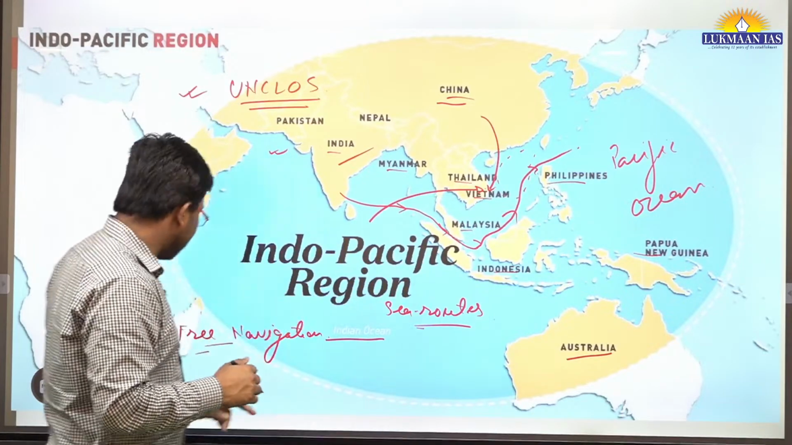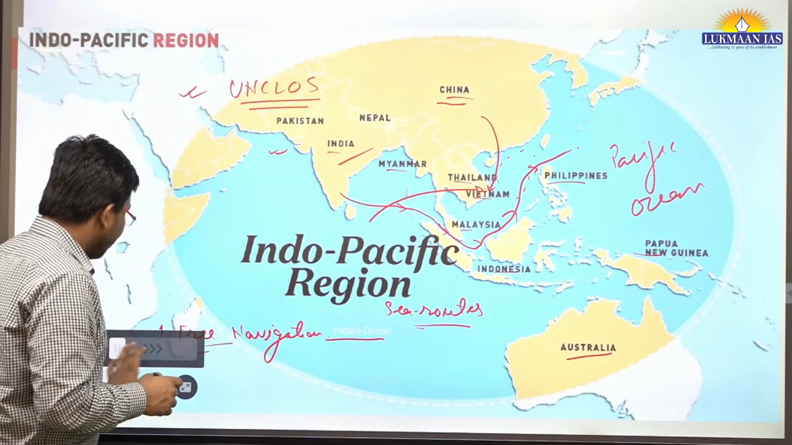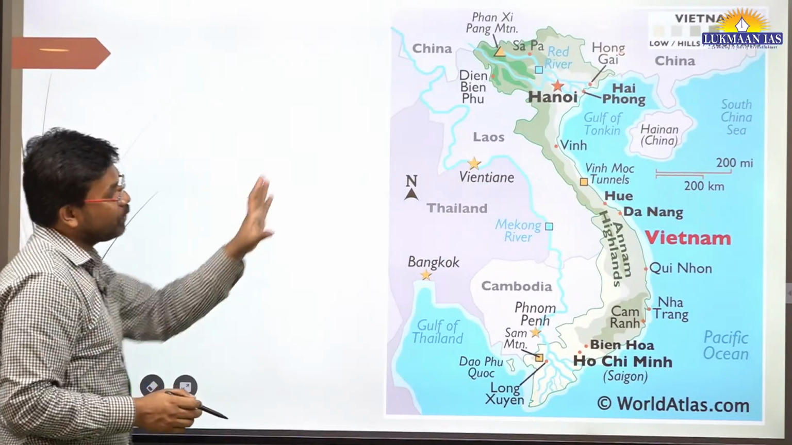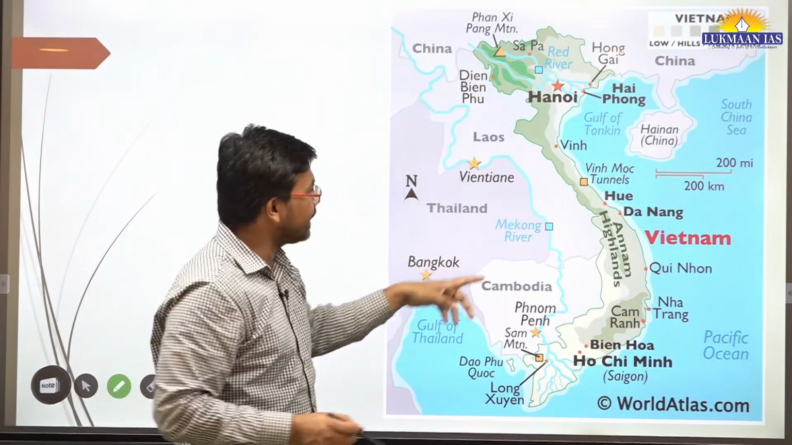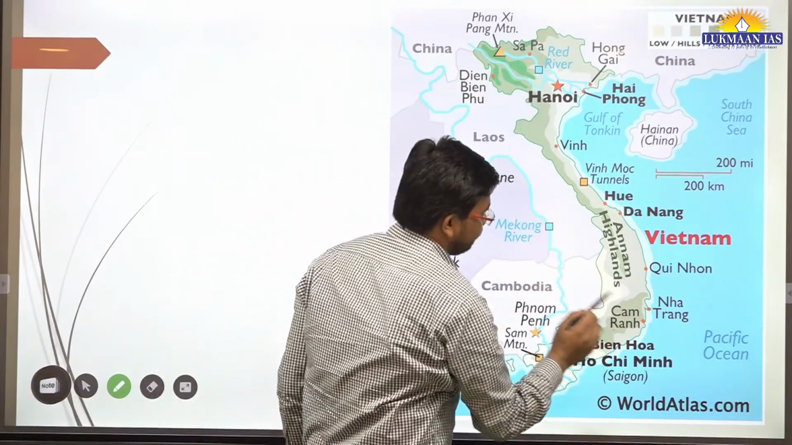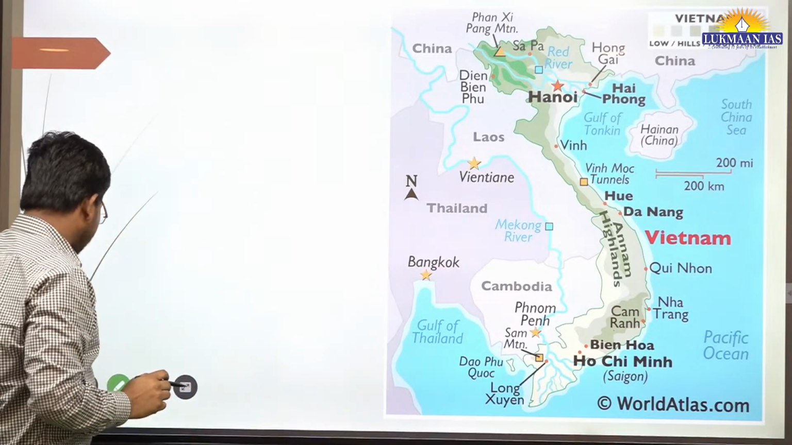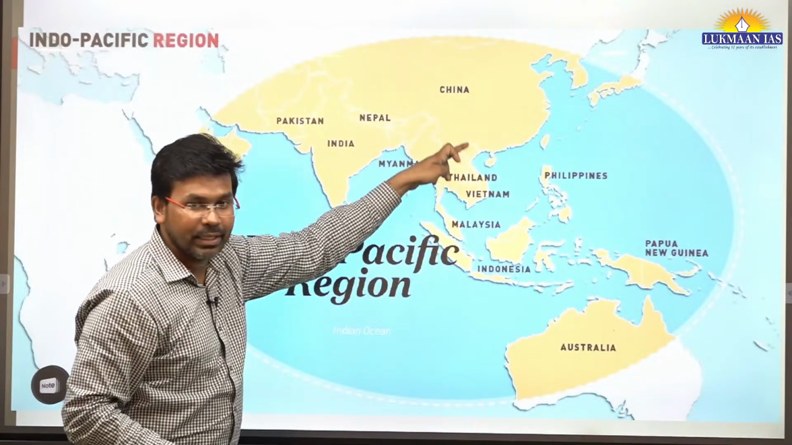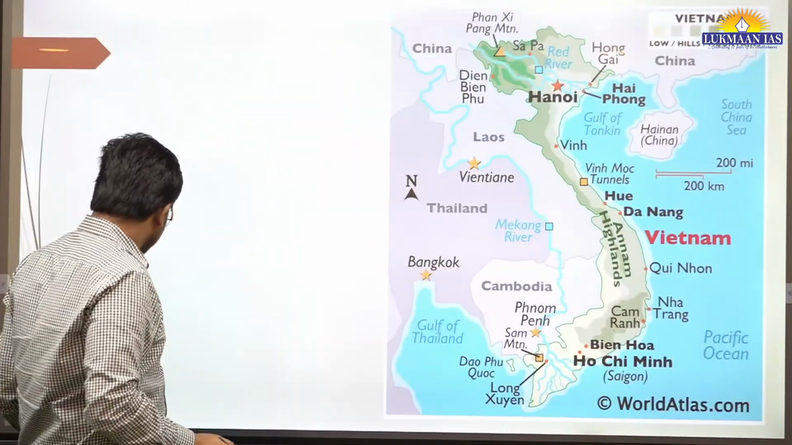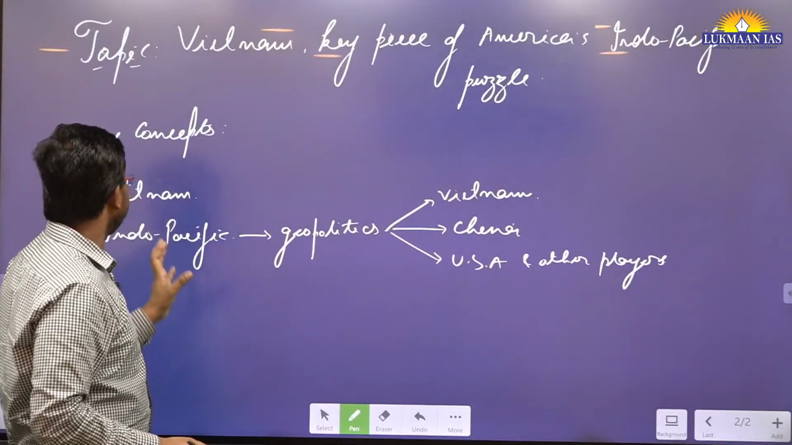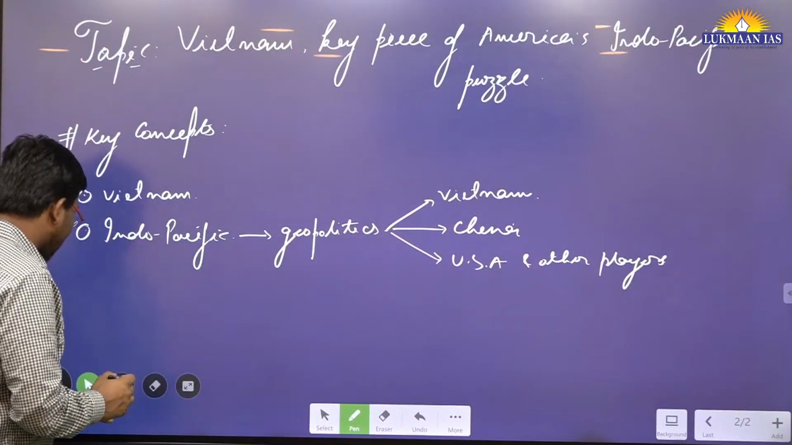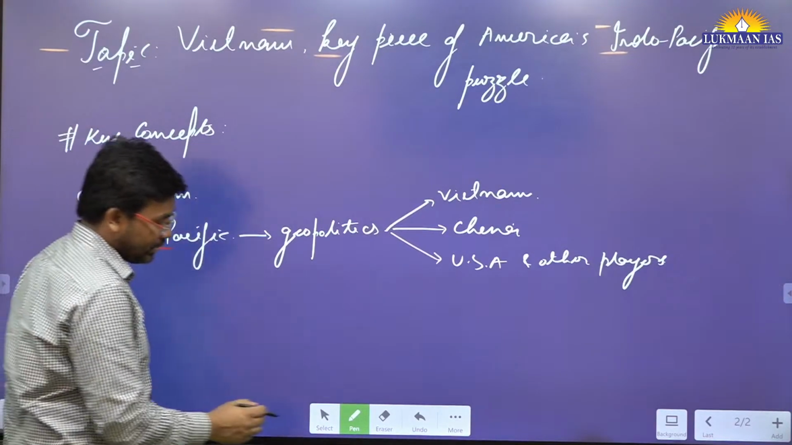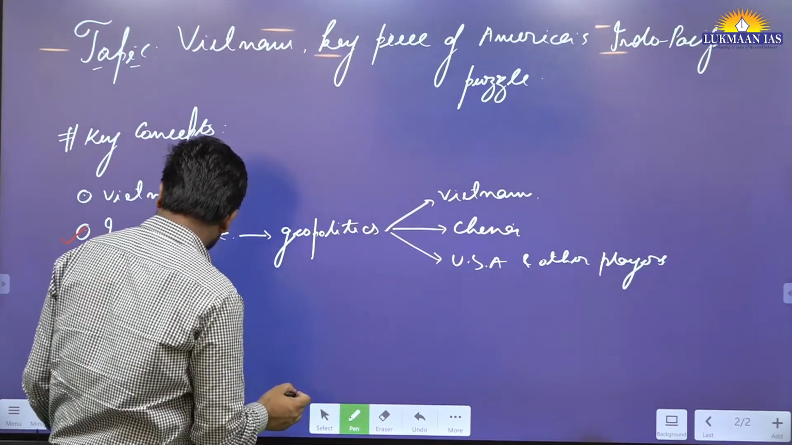So in this article they have talked about a free and open Indo-Pacific. This is Vietnam, the right side country over here. This is the map of Vietnam. We will see that article once again. In this article we will discuss the Indo-Pacific. We have understood what the Indo-Pacific is, right? So now we know what the Indo-Pacific is.